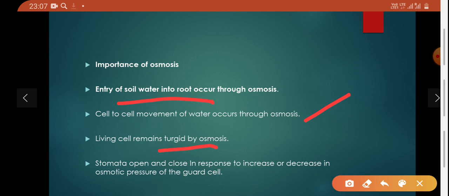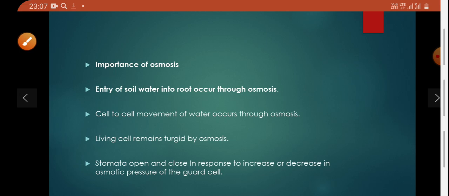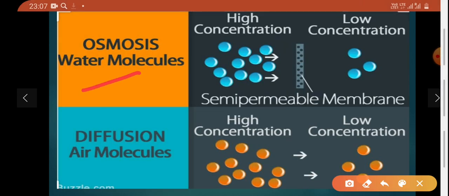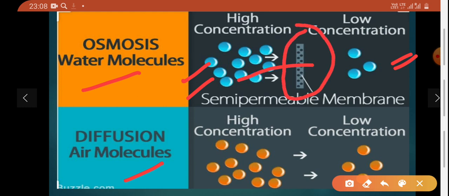Stomata open and close in response to increase or decrease in the osmotic pressure of the guard cell. This osmotic pressure is due to osmosis only, that creates a kind of pressure. And if we see here, osmosis is about water molecules, and diffusion is about air molecules. The higher concentration of water molecules is on this side, and we have a low concentration of water molecules here, but it requires a semi-permeable membrane through which the water will pass from higher concentration to lower concentration.